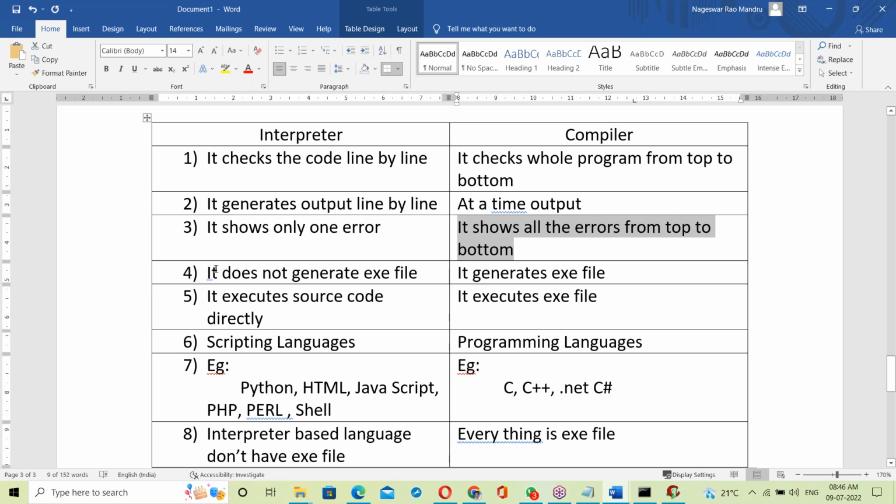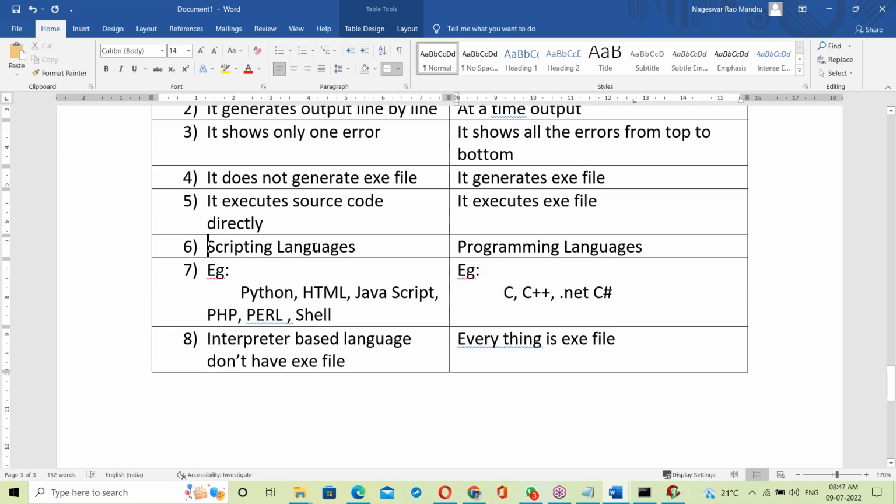So next, the interpreter does not generate an exe file. The compiler generates an exe file. The interpreter executes source code directly, but the compiler executes the exe file.